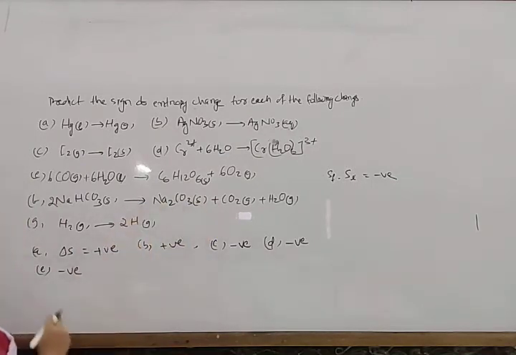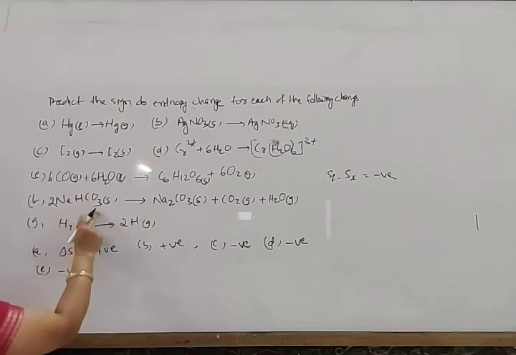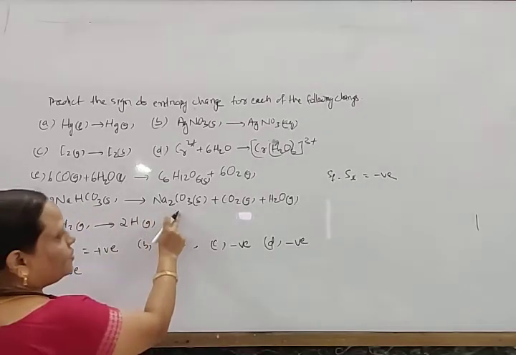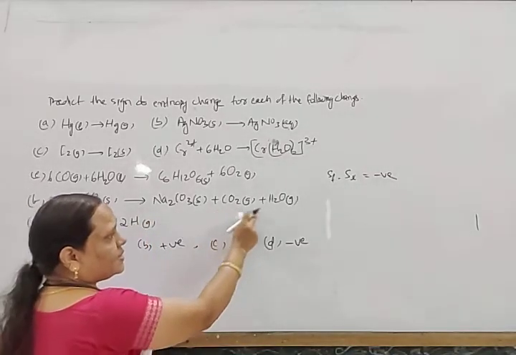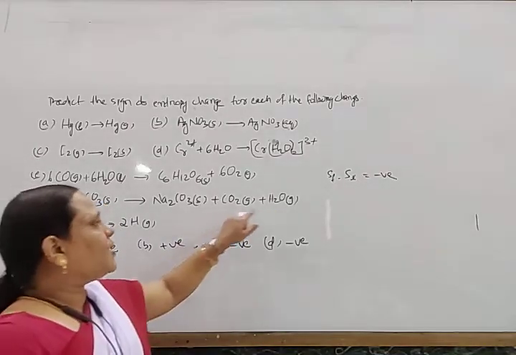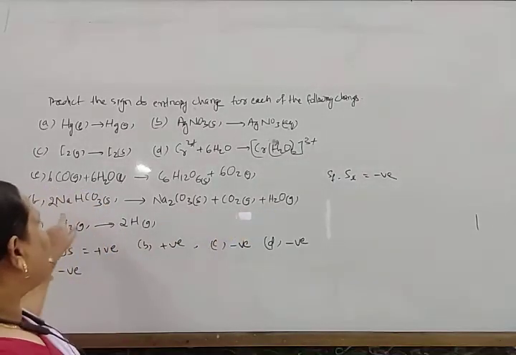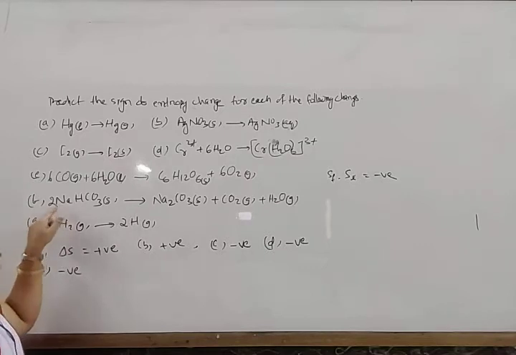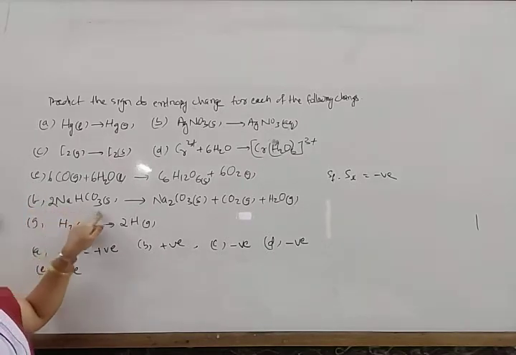Final minus initial. 2NaHCO3 solid is converted to Na2CO3 solid, carbon dioxide gas and H2O gas. So there are 2 gases and 1 solid, from 2 moles of sodium bicarbonate in solid form.